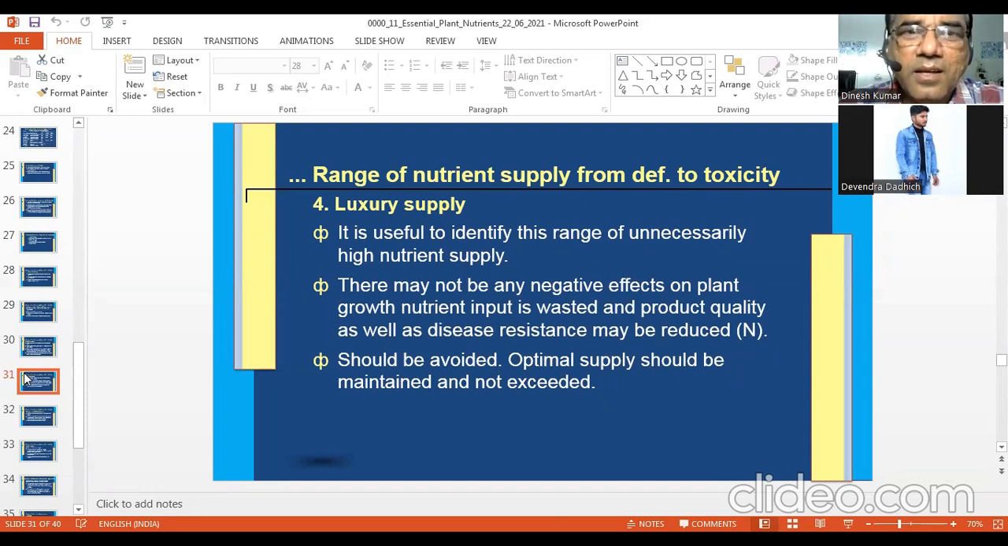Potassium. In which crop? Crop, C-R-O-P. So it is mostly related to potato crop. In potato, it is a starchy crop, and it also has high requirement for potassium. So if it is in excess in the soil, then it can be accumulated in the potato, which is normally luxury consumption. So it should be avoided.